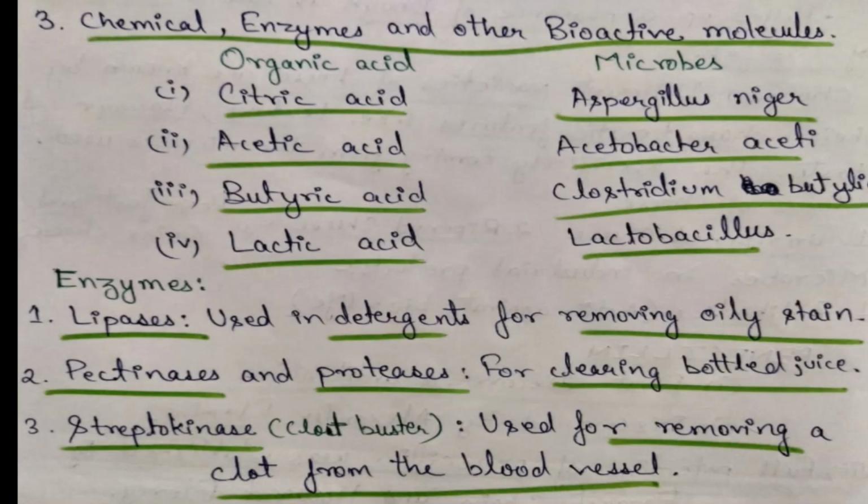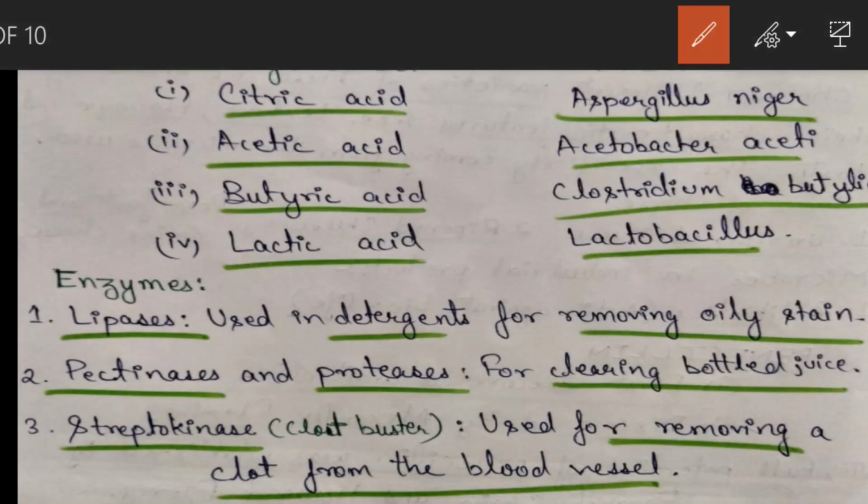Next we see chemicals, enzymes and other bioactive molecules. First we see some organic acids. Common organic acids which we obtain from microbes are citric acid, which we obtain from Aspergillus niger, and acetic acid, which we obtain from Acetobacter aceti. Third one is butyric acid that we obtain from Clostridium butylicum. Last one is lactic acid which we obtain from Lactobacillus.